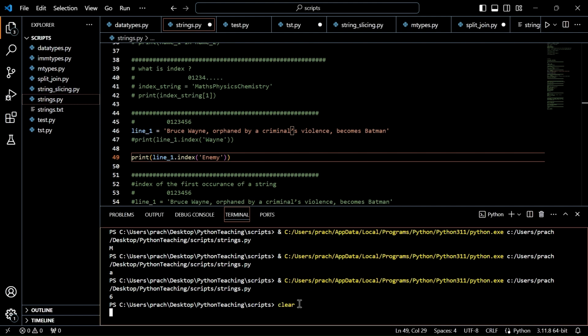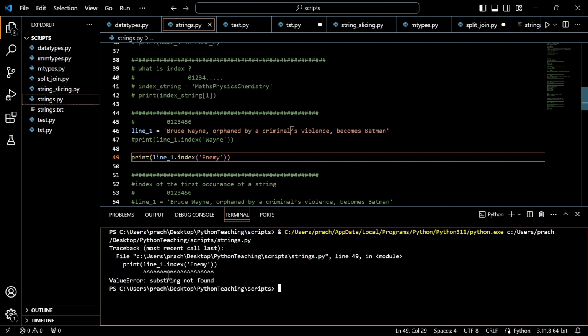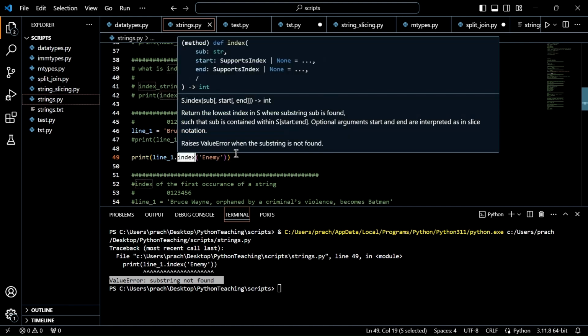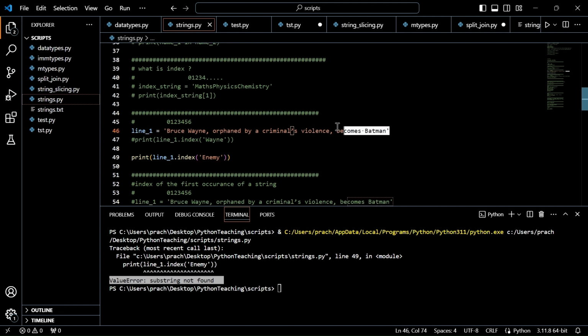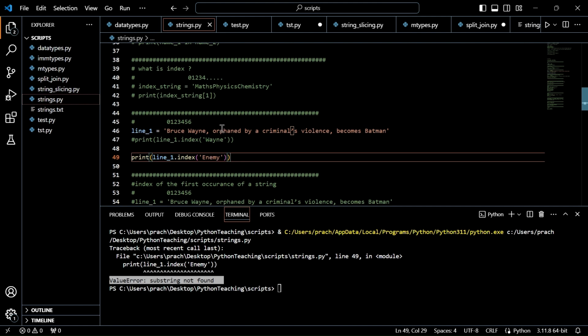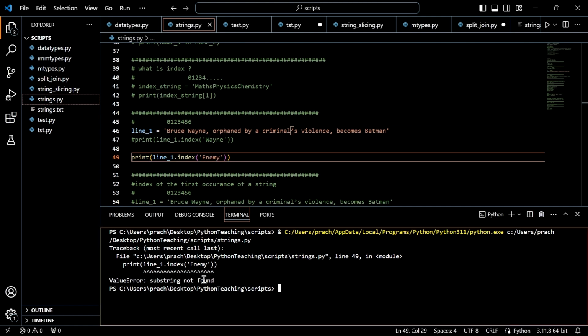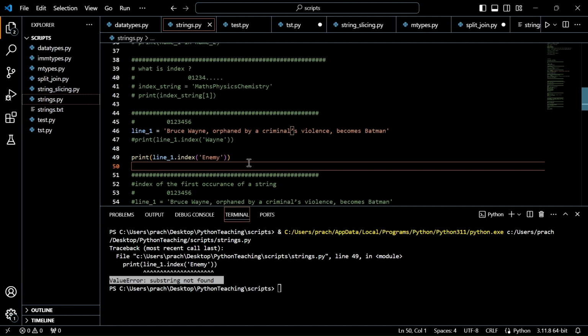I will just clear. Okay, see, you got an error, substring not found. So in the index function, whenever you are searching for a string inside a string, it's called a substring, right? So this line 1 is a string, though it's a sentence. In Python, whatever is in single quotes is a string, right? So in this string, you are searching for a smaller string, which is called a substring. This substring is not available in this string, so it is giving us an error, substring not found.